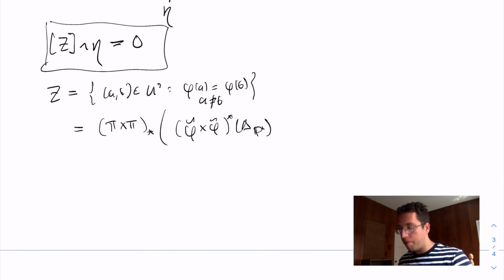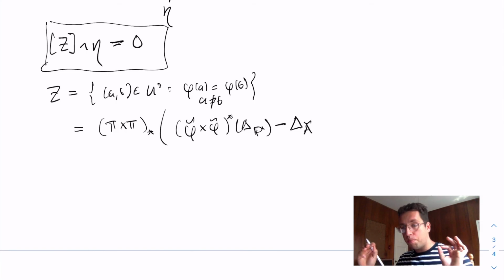Of course, I'm going to have extraneous components because I don't want pairs of the same points that map to the same thing. I want pairs of distinct points that map to the same thing. So I'm going to have to remove the diagonal on A tilde to get rid of this extraneous component that comes from the diagonal. So now I'm looking at pairs of distinct points that map to the same thing.